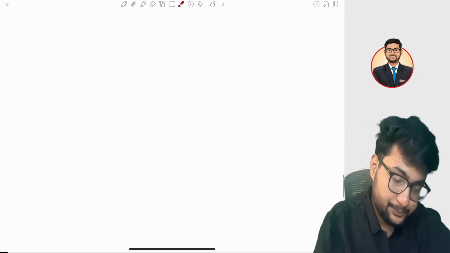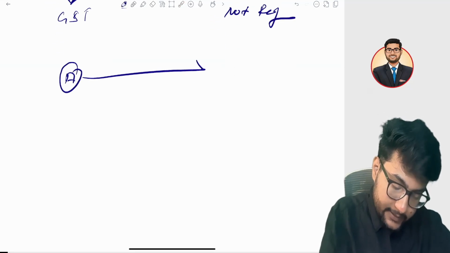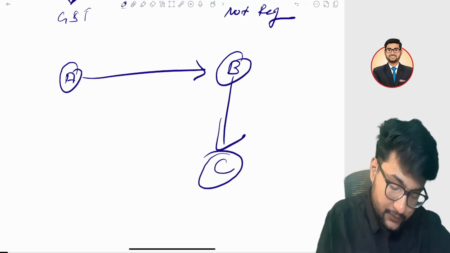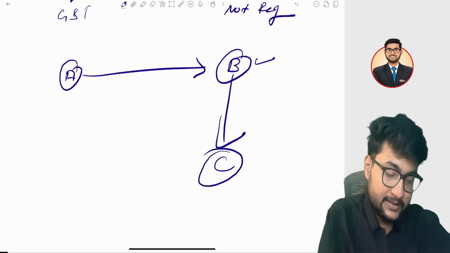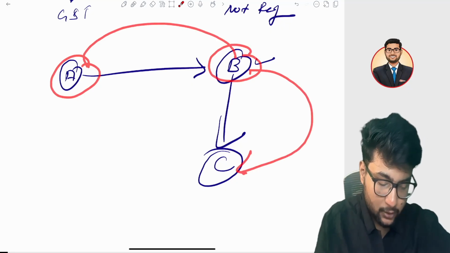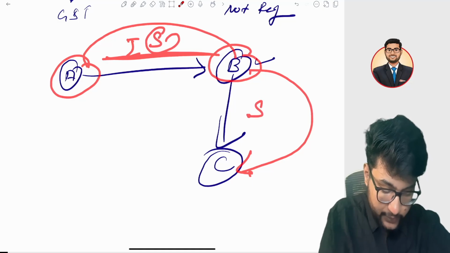Right now, suppose A sends the goods to B. Now B sells it to C. So if the invoice is in the name of B, then the transaction is routed like A sells the goods to B and B sells the goods to C. Then it is a supply and it is also a supply.